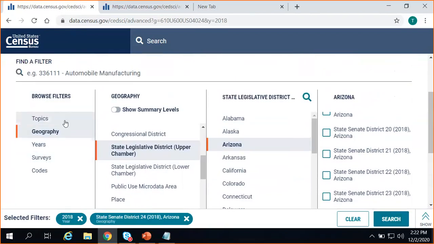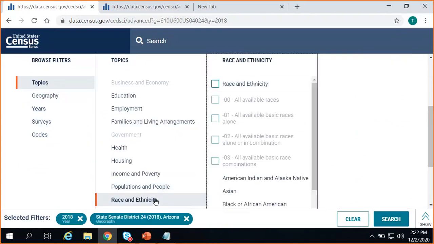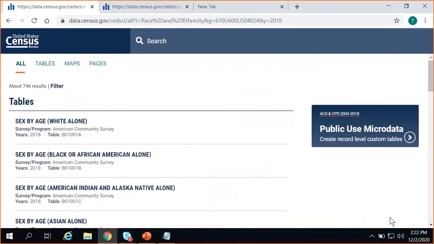And then the last thing we'll do, just like before, is select our topic. We want race, so I'll choose Topics, Race and Ethnicity, and then check the box at the top for Race and Ethnicity. It's been added to the bottom of our screen as a selected filter. We verify all three of our selections. Once we're happy, we click Search in the lower right and Tables in the upper left.